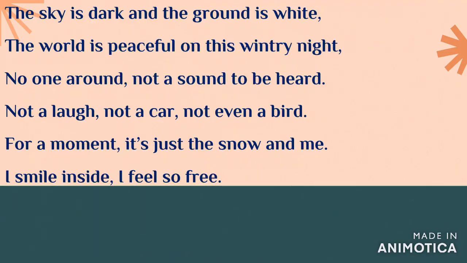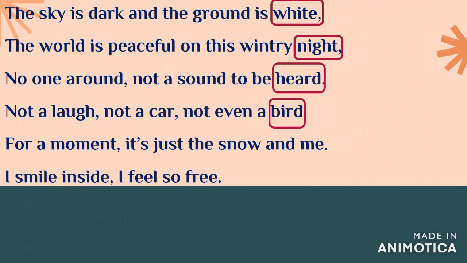Another example to understand the concept of rhyme scheme. Here is another stanza. Let's try to find the last words in each line. So the first line we have got white, second line it's night, third line heard, fourth line bird, fifth line me, and the last line free.